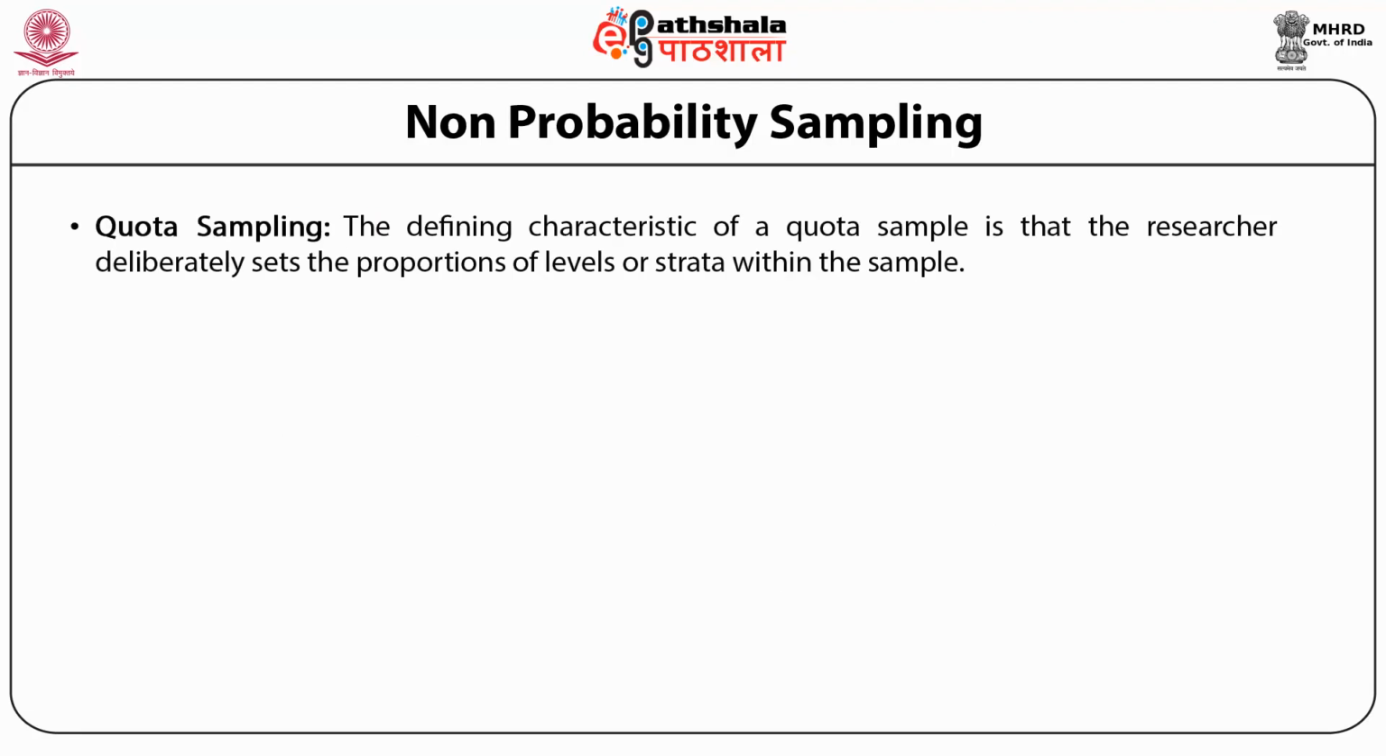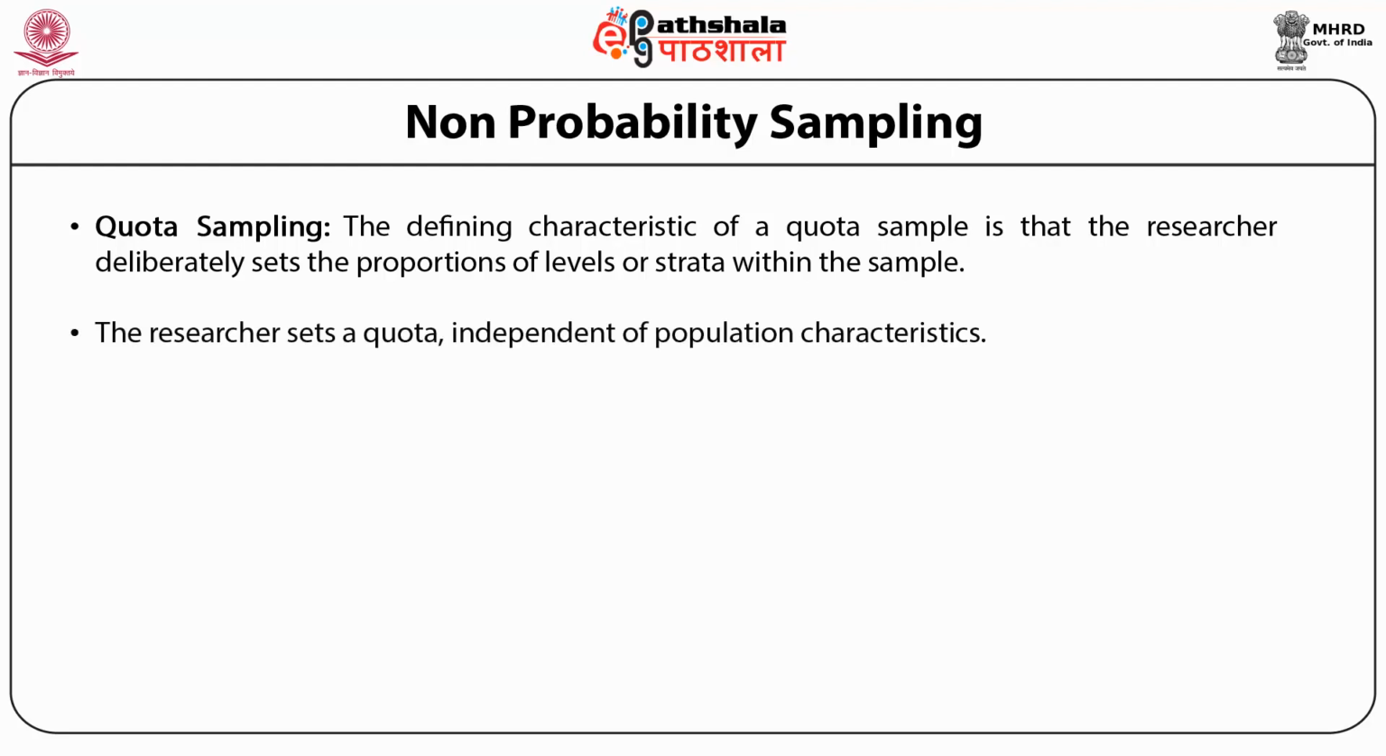Third is quota sampling. The defining characteristic of a quota sample is that the researcher deliberately sets the proportion of levels or strata within the sample. This is generally done to ensure the inclusion of a particular segment of the population. The proportions may or may not differ dramatically from the actual proportion in the population. The researcher sets a quota independent of population characteristics.